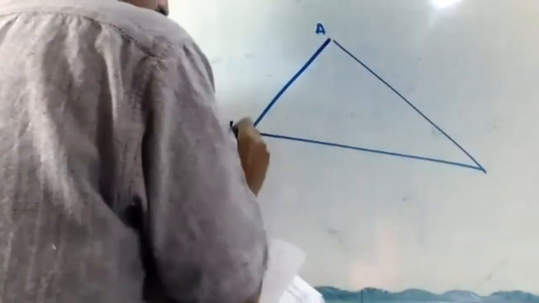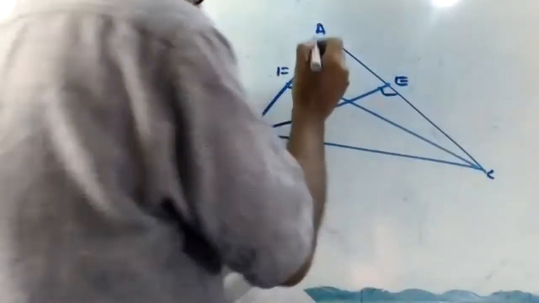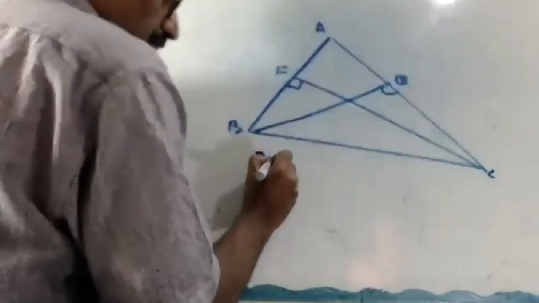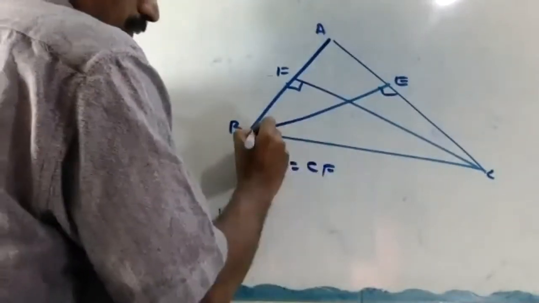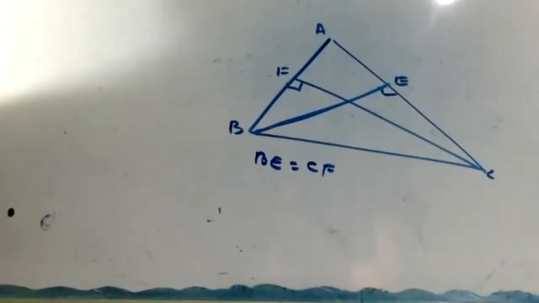Look here. Here, ABC. BE is an altitude. This is also another altitude, CF. Okay, show that the altitudes are equal. So we have to show that BE equal to CF. BE equal to CF, we have to show. Okay, very simple. Look here now.